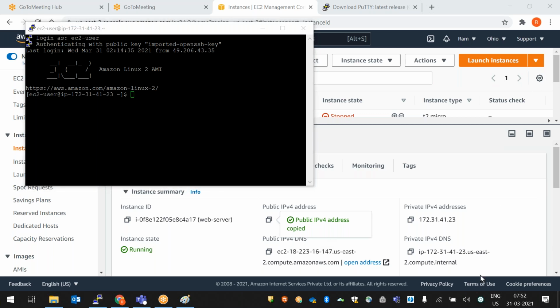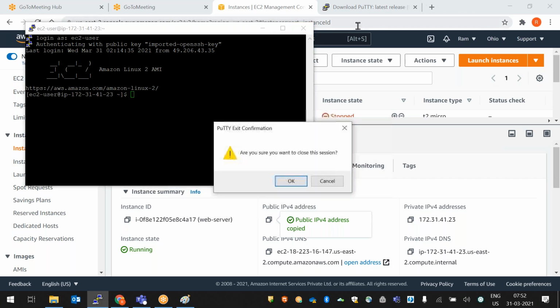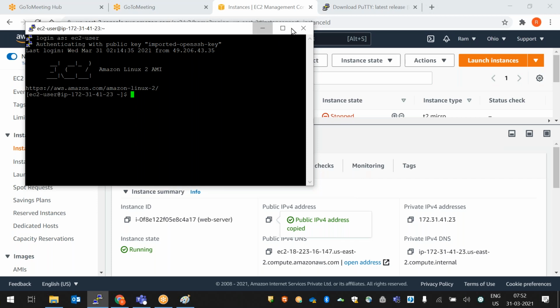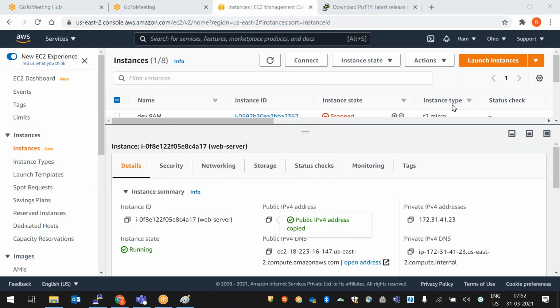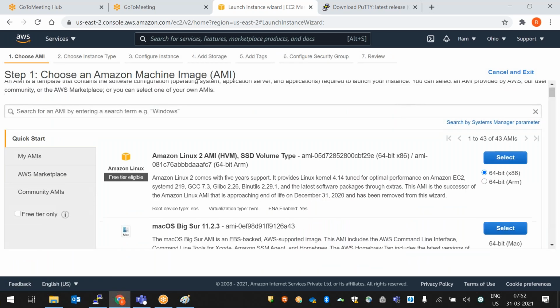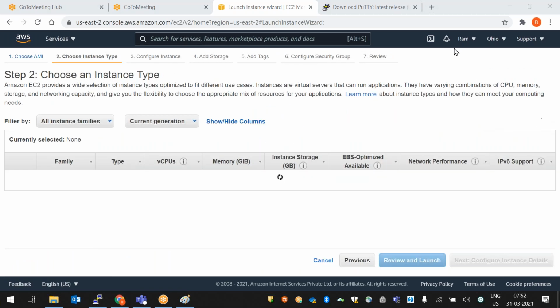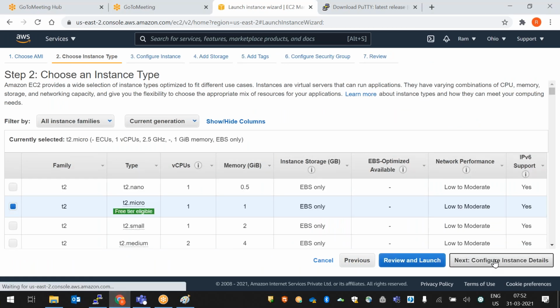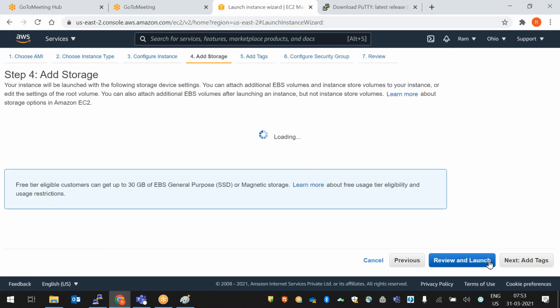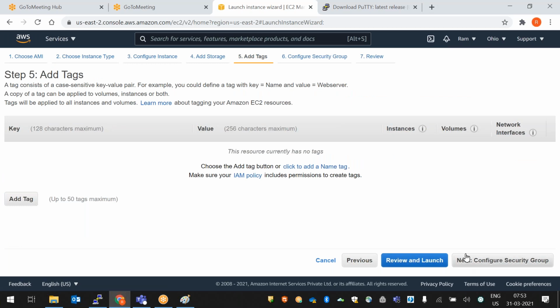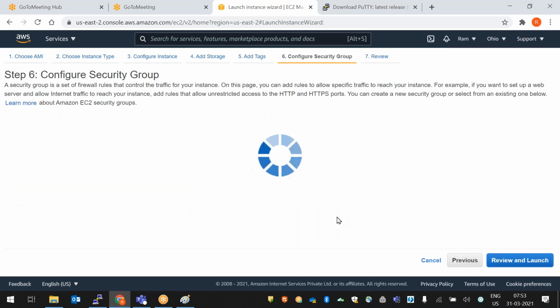Someone is asking, can you tell how the PEM file is generated? While creating the instance, we need to download the PEM file. For example, we are launching an instance here. Click on launch, select, next configure details, add storage, add tags, configure security group.